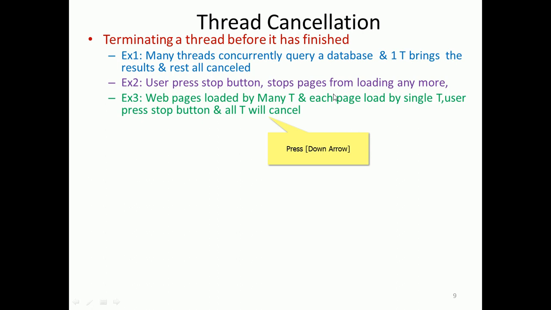So web pages are loaded by many threads, each page by a single thread, and if the user accidentally presses the stop button, then all threads will be cancelled. That is a scenario.